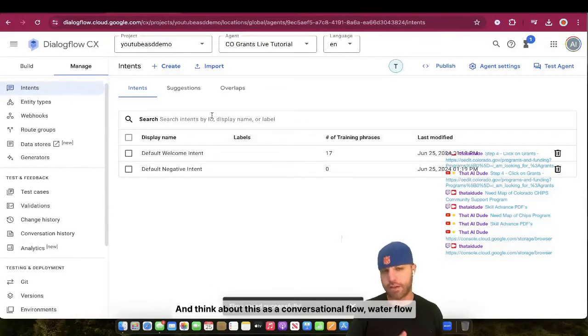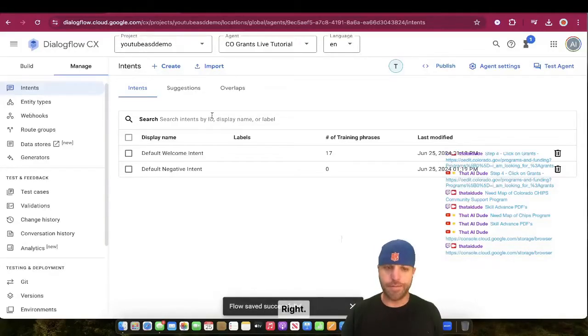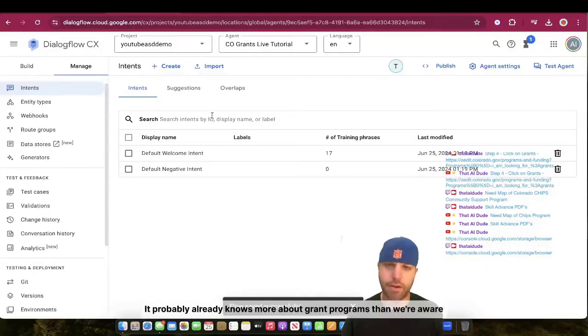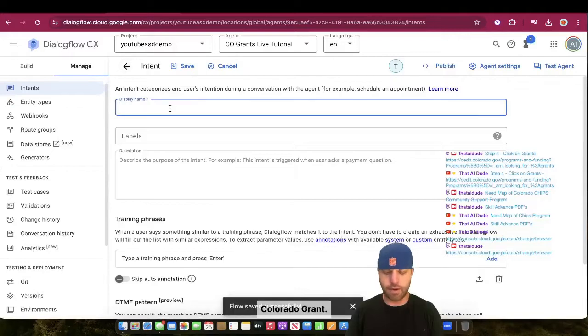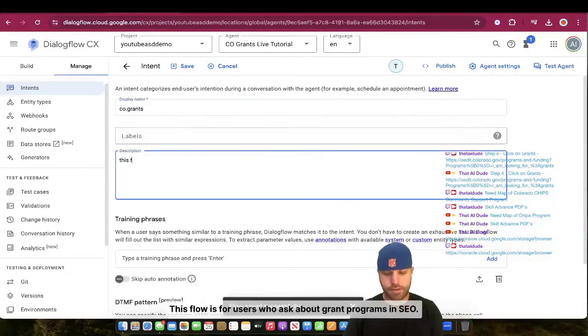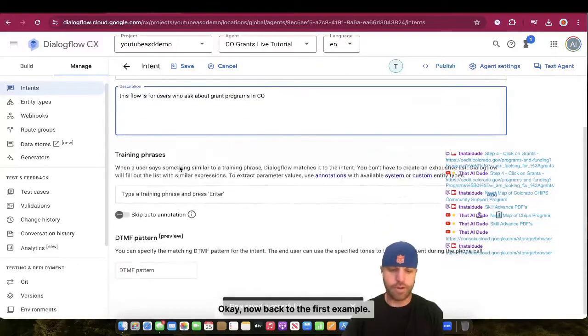And think about this as a conversational flow, water flow conversation. If the conversation is going to flow that way, our user has been intending to ask about grant programs. So we need to help our AI identify what grant programs are so it can go that flow, right? It probably already knows more about grant programs than we're aware of, but this is for you to be able to track the data, right? So we're going to create an intent. Our user intends to talk about Colorado grants. So put in co.grants. This flow is for users who ask about grant programs in CO, okay?